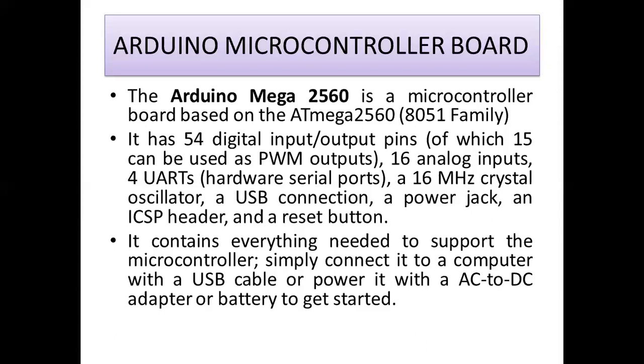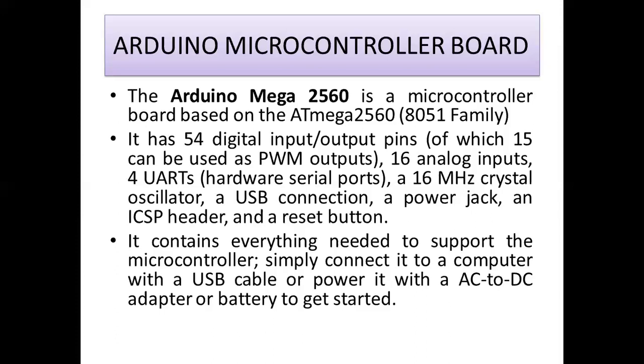It consists of 54 digital input-output pins. So you can send 54 sensor values at a time directly to the Arduino, take 54 outputs, and connect 54 motors at a time with the Arduino. It is possible. It also has 16 analog inputs and a 16 MHz crystal oscillator.